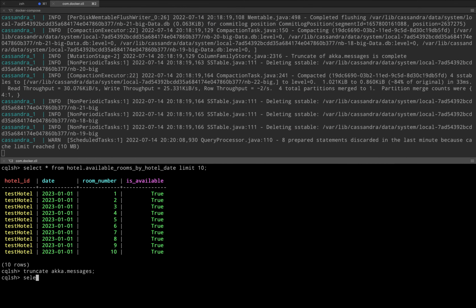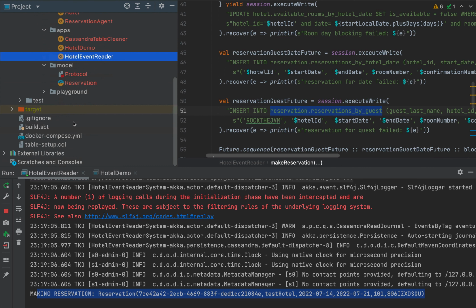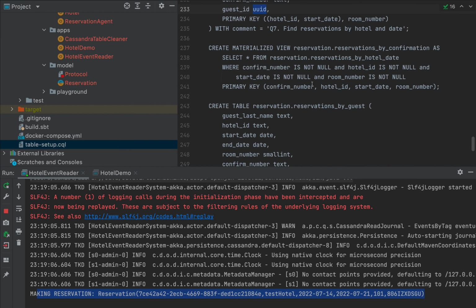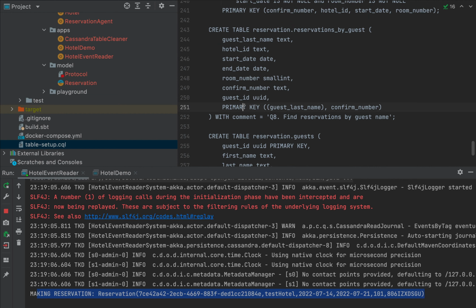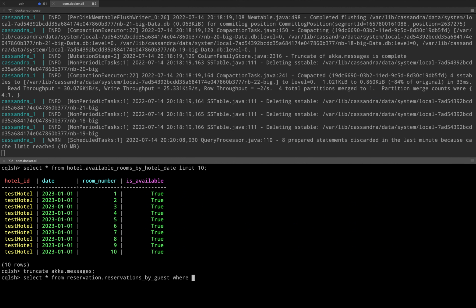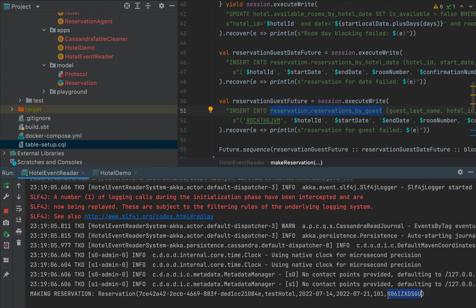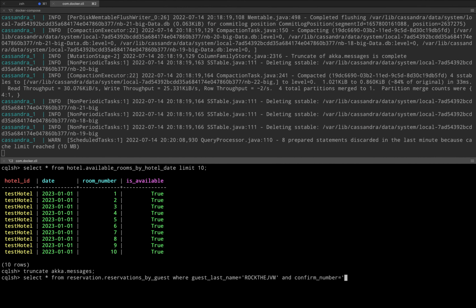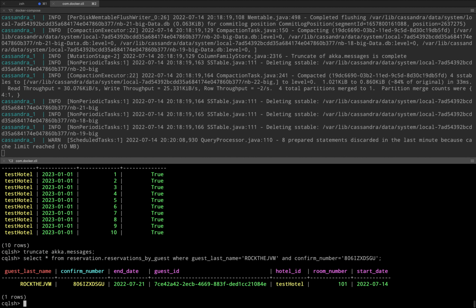So I'm going to say select star from this table where, and if I go back to my table setup.cql, reservations by guest has the primary key guest last name, which is RocktheJVM, and confirmation number. Now, I'm going to say where guest last name is, quote, RocktheJVM, and the confirmation number, so confirm_number is, and I'm going to fetch that from the logs, which is this little code at the bottom. So I'm going to paste that here in between quotes. Let's see. And we have an entry.